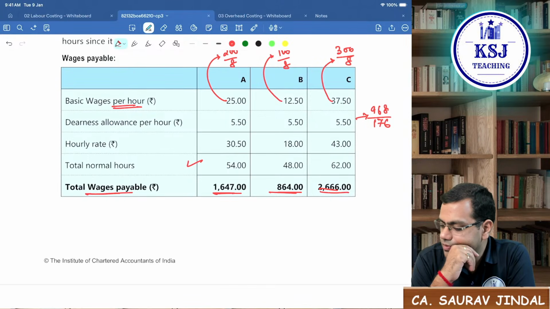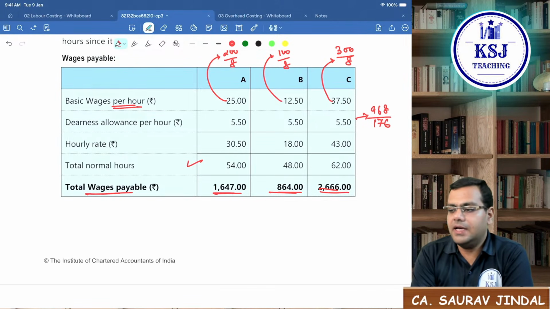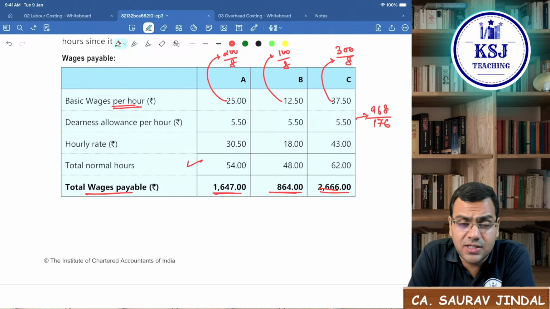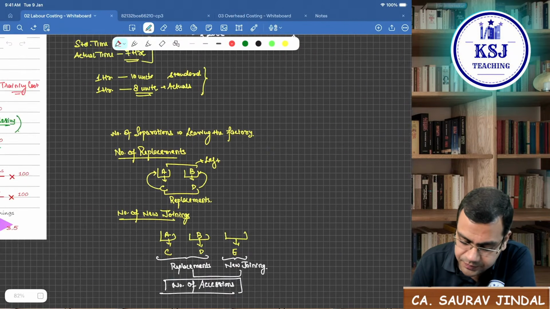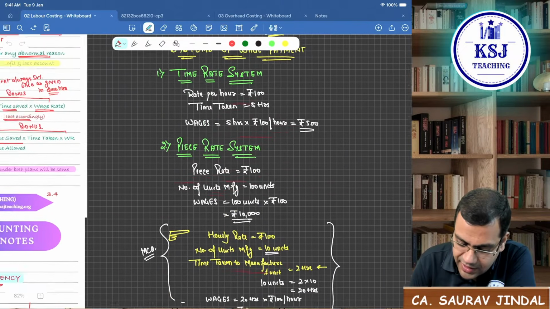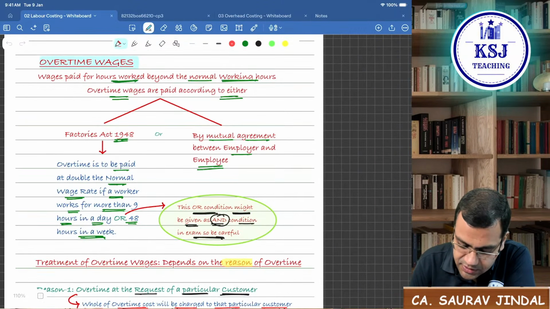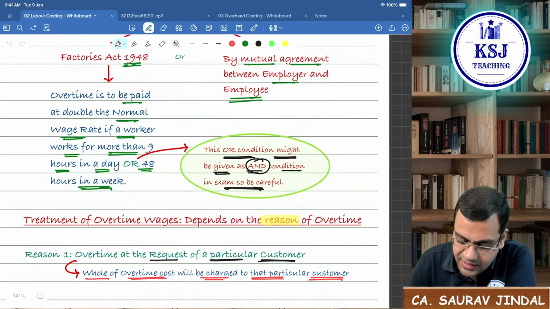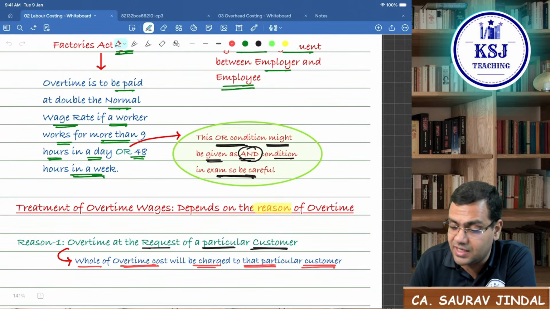No doubts? Okay, now in this question, I'll tell you one thing. Here, the condition is only the 9 hours condition which is given. If you remember, yesterday I told you about the condition. I told you the condition can be given as 9 hours in a day or 48 hours in a week, and it can be given as 9 hours in a day and 48 hours in a week.